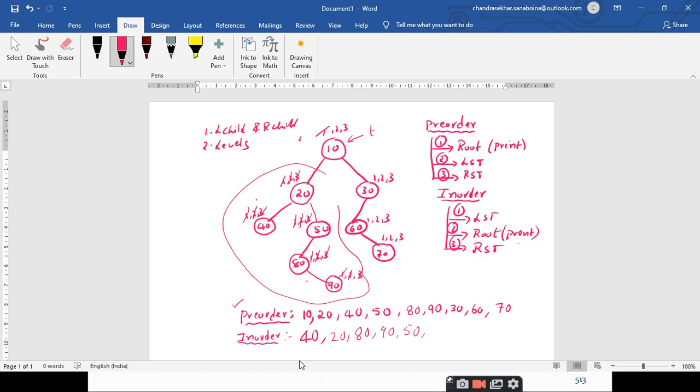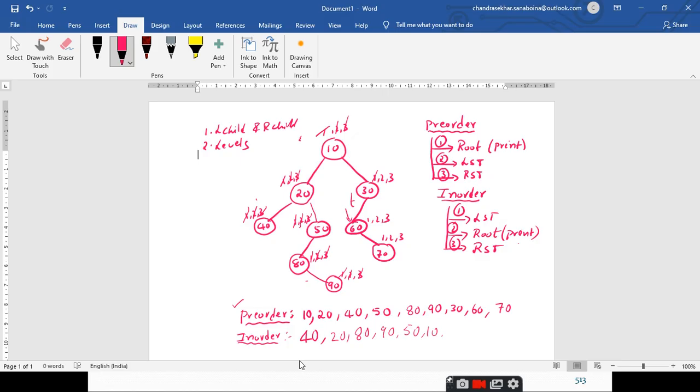You can see here. And the second step is visiting the root node. Therefore, I print the root node 10. I make a strike over here. And the third step is visiting the right node. So I strike it off and I make this pointer T point to the node 30. At 30, I am pending with three steps. The first step is traversal of the left subtree. So strike it off, make T point to this location.